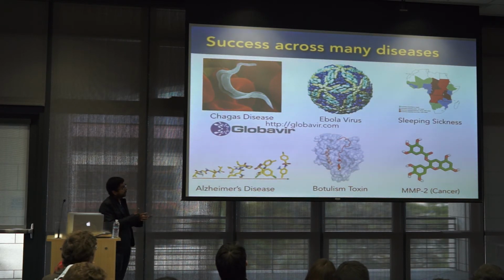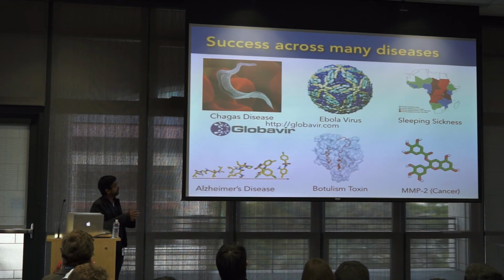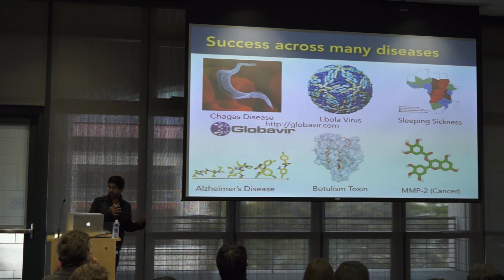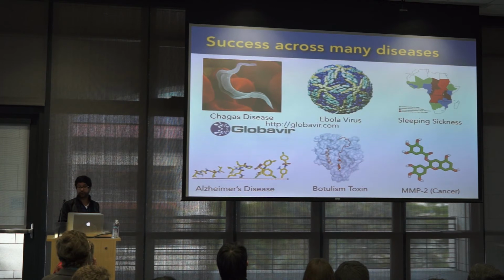And the exciting thing now is that these things can now be taken off and we can either do phase 2 clinical trials at Stanford. My preference is to do them outside Stanford because messing up a clinical trial means that drug might never make it to market. And so the grad student Paul Novick, who's done the lion's share of the repurposing work I've shown you here, actually co-founded this company Gobavir with me, and it's now into the company. And the Ebola and dengue drugs are now in clinical trials.